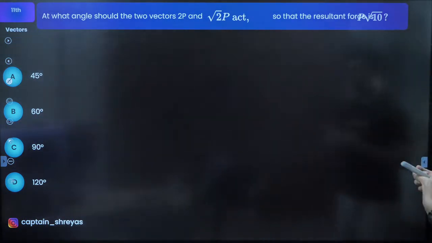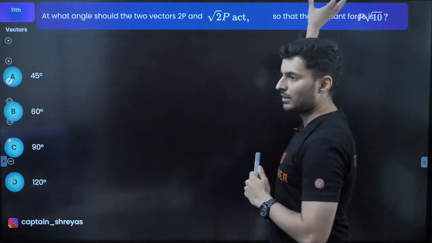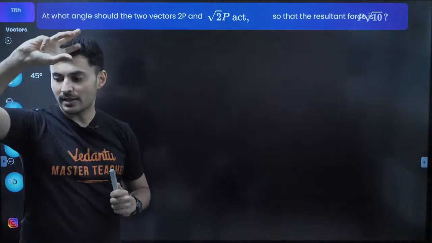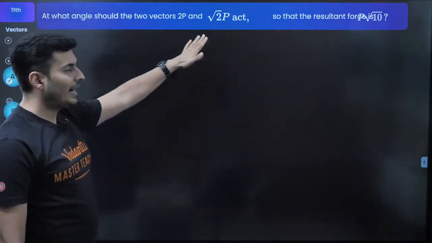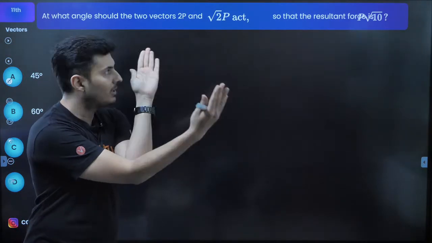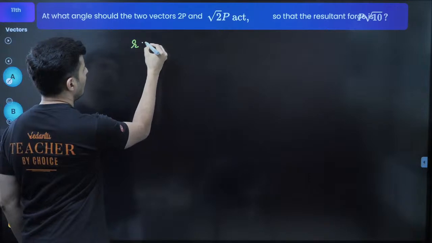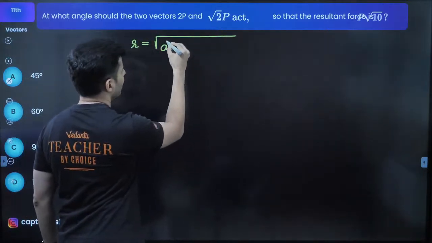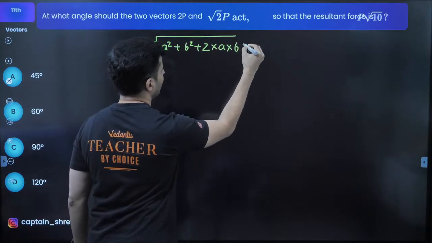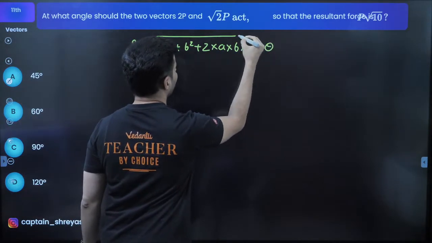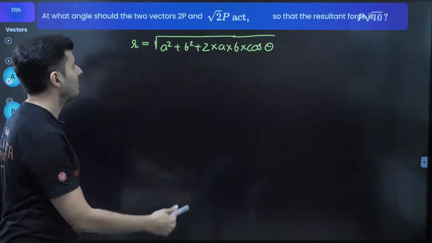What is the angle that the two vectors should have so that the resultant is p root 10? I'm guessing that p root 10 is not seen so clearly, but it is p root 10. So how will you add these two vectors? At what angle will you keep them so that the resultant is this much? Well, I know the resultant's formula is nothing but the first vector square plus the second vector square plus 2 into first vector into second vector into cos of angle between them. Probably the best thing to do is substitute all the values and maybe we'll get it.